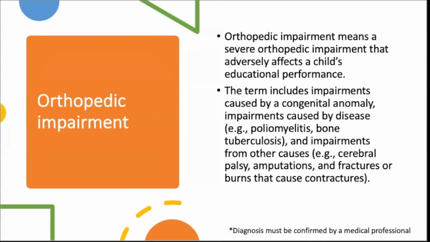So let's say we have a youth with cerebral palsy who can function in the academic setting just fine, but because of their physical needs, may need access to elevators, may need more time to get to class, may need just different accommodations. Those can be provided through something called the 504 plan, which is again something we'll look at in the future, but it doesn't mean that they need full special education services.